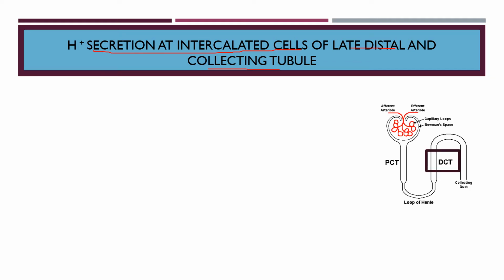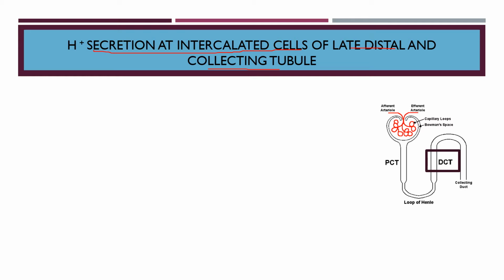So now we have gone through the mechanism of H+ secretion at the proximal convoluted tubule and the thick ascending loop of Henle, where there is filtered bicarbonate. They have interacted with the secreted H+, and this secretion of H+ happened via secondary active transport.